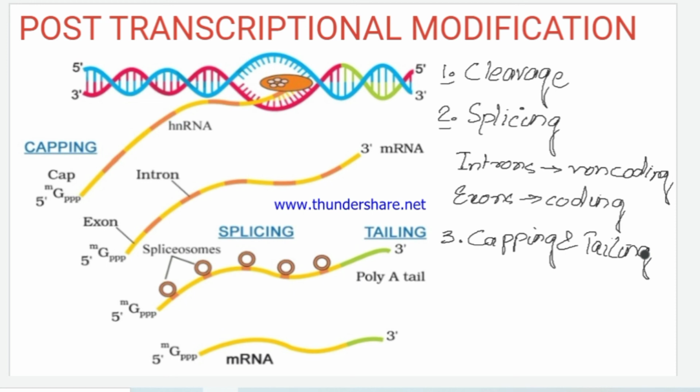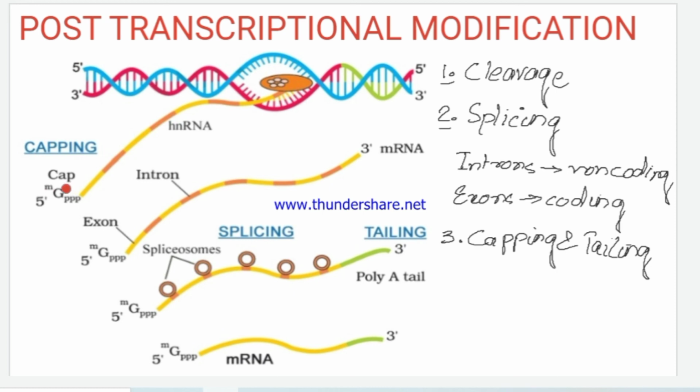The newly processed RNA receives additions at one or both ends to develop the functional RNA. Like here, the capping actually occurs with a methylated guanosine triphosphate.